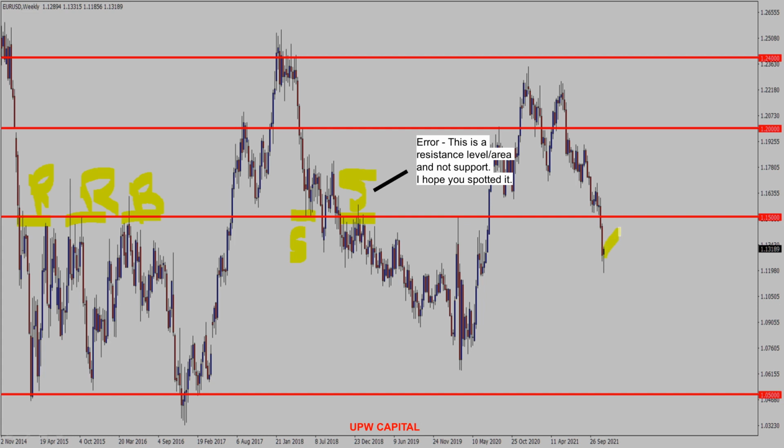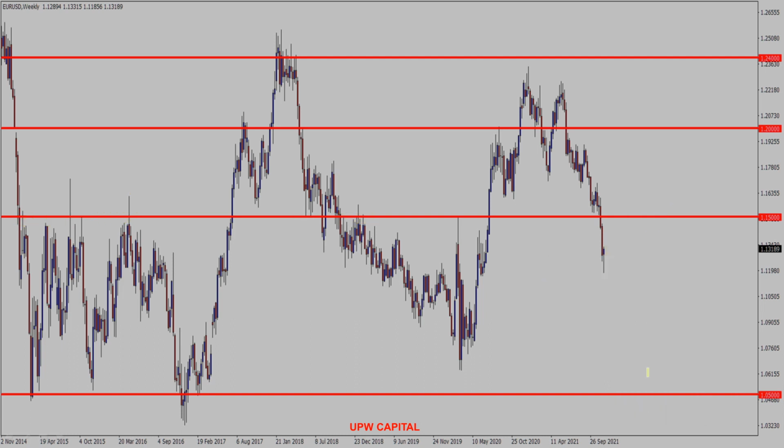If price moves into the 1.15000 level and it gives me a rejection bar followed by an engulfing candle, this could give me a clue the price could be attracted to the 1.05000 level.